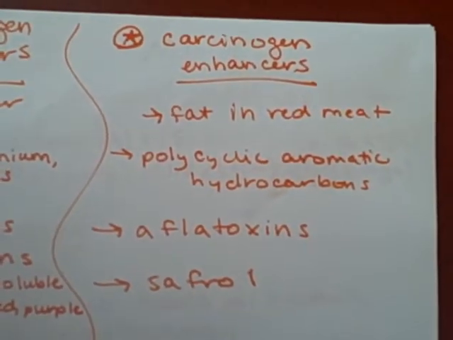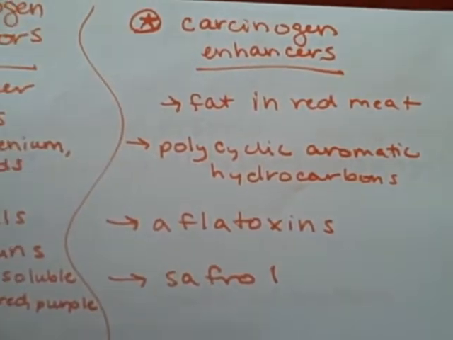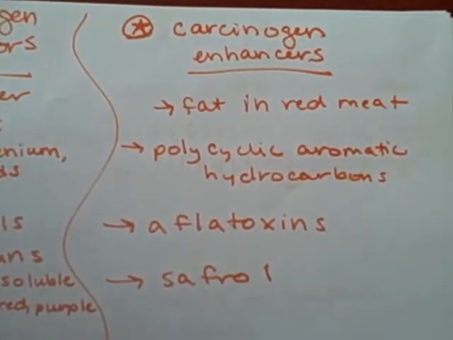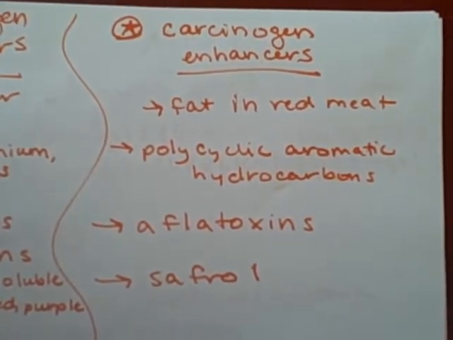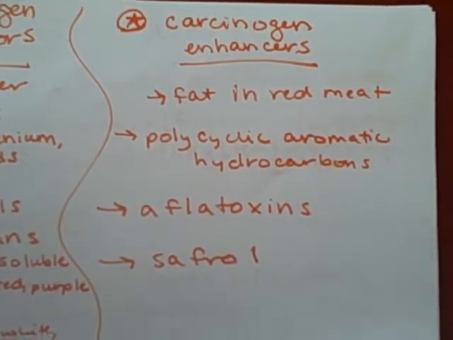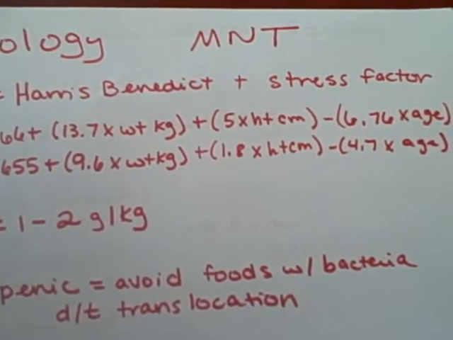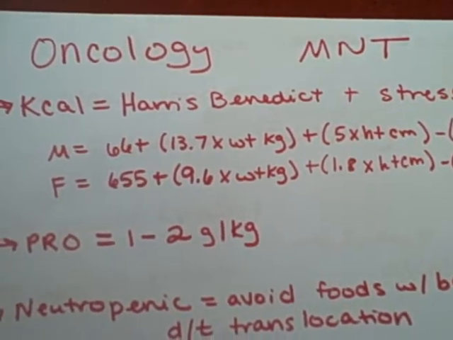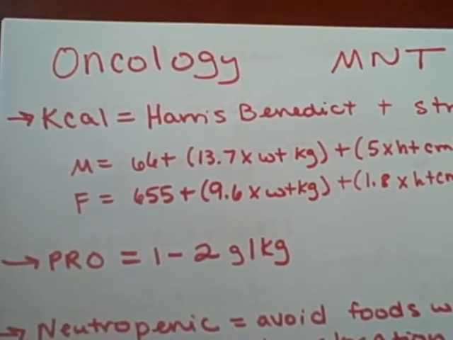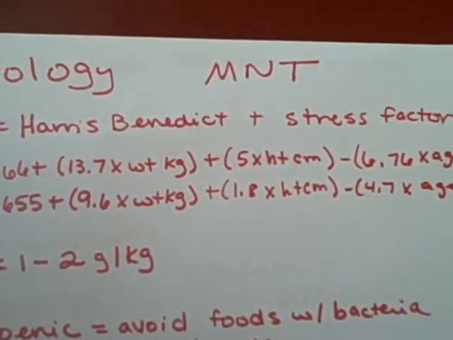Carcinogen enhancers are fat and red meat, polycyclic aromatic hydrocarbons, which come from grilling meat, aflatoxins, and safrole. Oncology MNT, for calories you take the Harris-Benedict equation plus the stress factor.